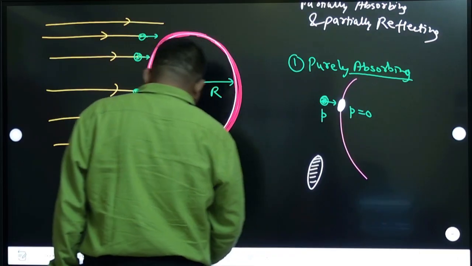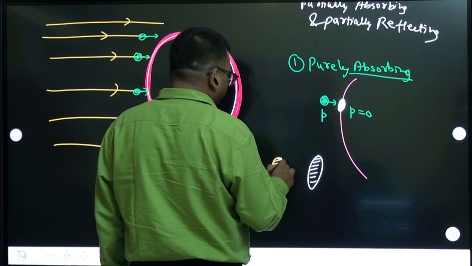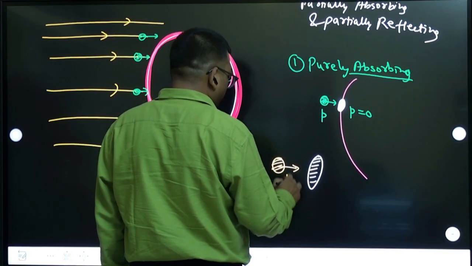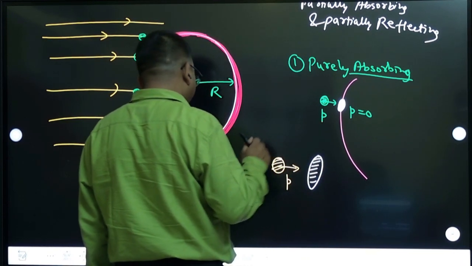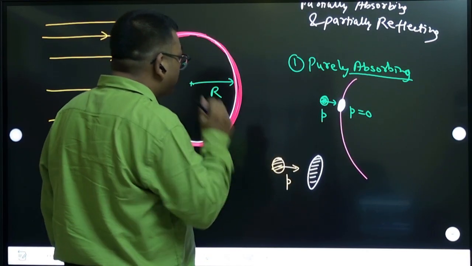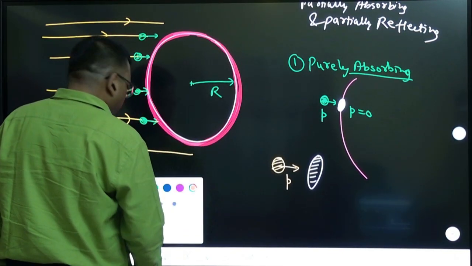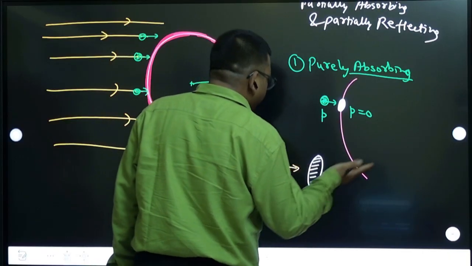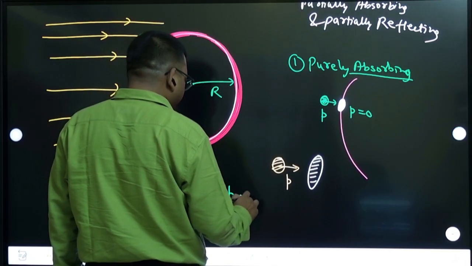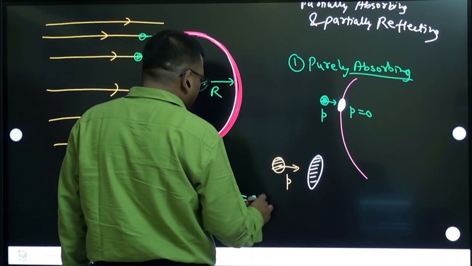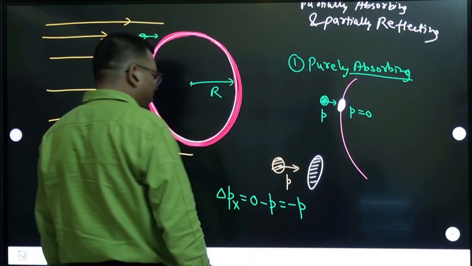But the photon which is hitting it is just like a particle you are taking, and it is going like this. After that, this area is absorbing it, you can say. So that becomes zero. But you want to calculate the force, right? You want to calculate force, which means the momentum change is happening in this direction, the x-axis. You can say the change of momentum along the x-axis is final momentum zero minus initial momentum p. So the change of momentum of the photon is minus p.